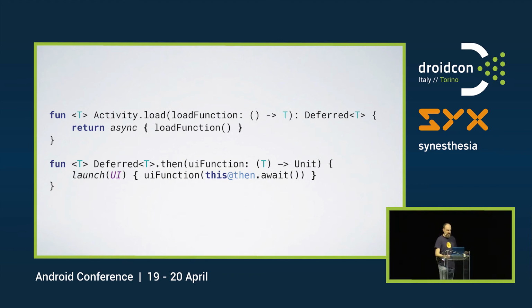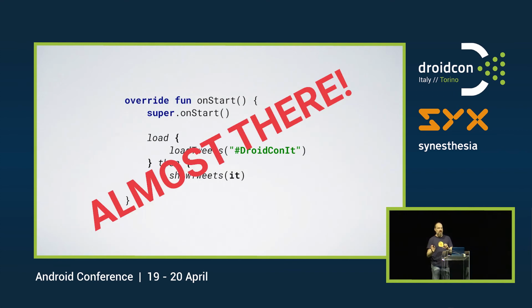OK. We will make one additional change to this to make it possible to do a nice DSL, and that is adding the keyword infix in front of the then function. Now, we can do the following. So with those two functions, we can create something like this. Load, do something that happens on the background, then do something with that on the foreground, on the main thread.